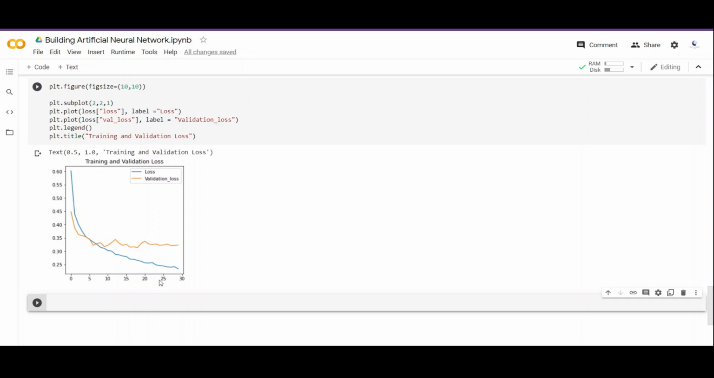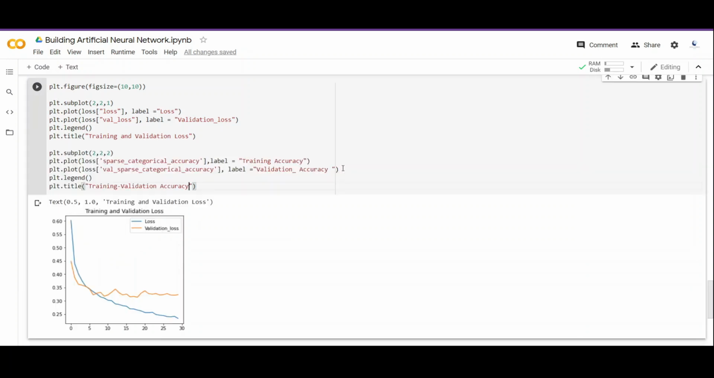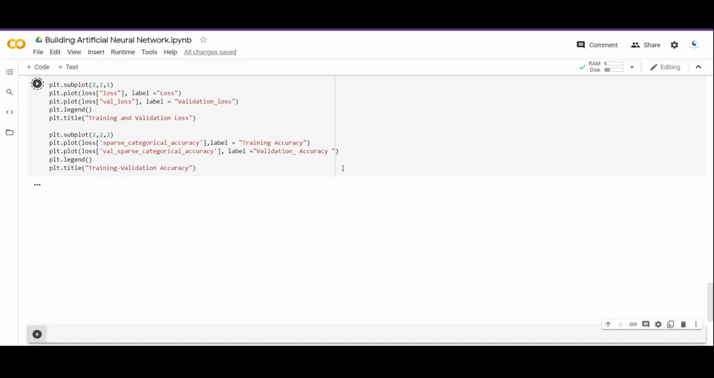Similarly, we can plot the training accuracy and the validation accuracy, and the code is going to be very similar. So let me directly show you the code. So here is the code and you can see that all the things are similar. It's just we have changed the variable. So let's run this cell.